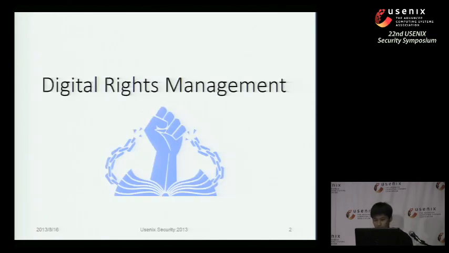Okay, so let's first take a look at digital rights management: what it is, how it works for streaming media services, how people usually bypass the DRM, and what our solution would be like.